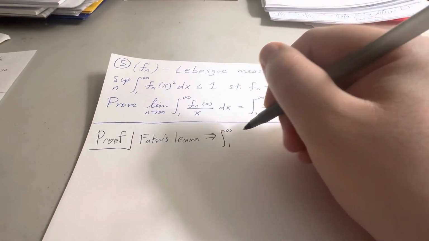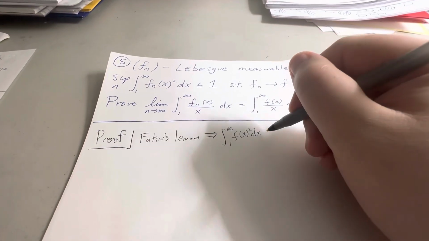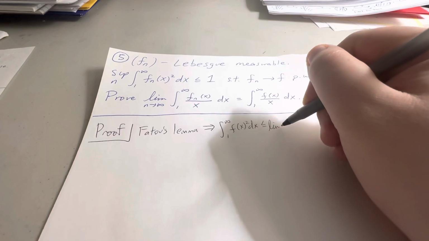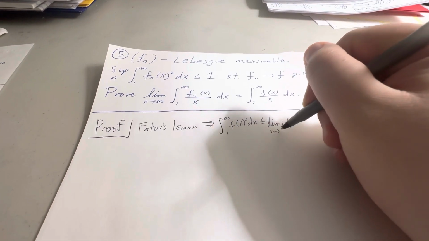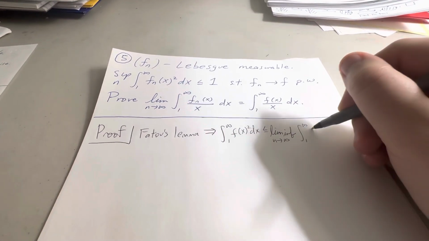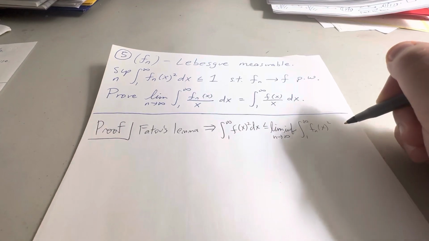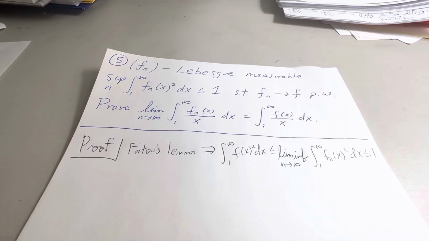It tells us that this integral is less than or equal to the lim inf as n tends toward infinity of the integral from 1 to infinity of fn(x) squared dx. And that's bounded above by 1.